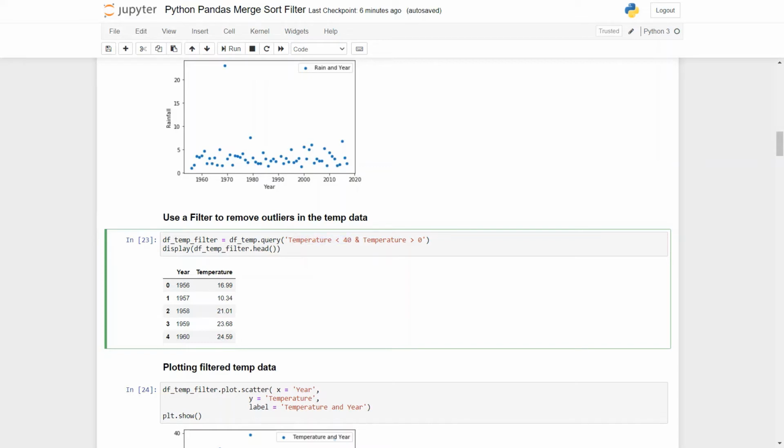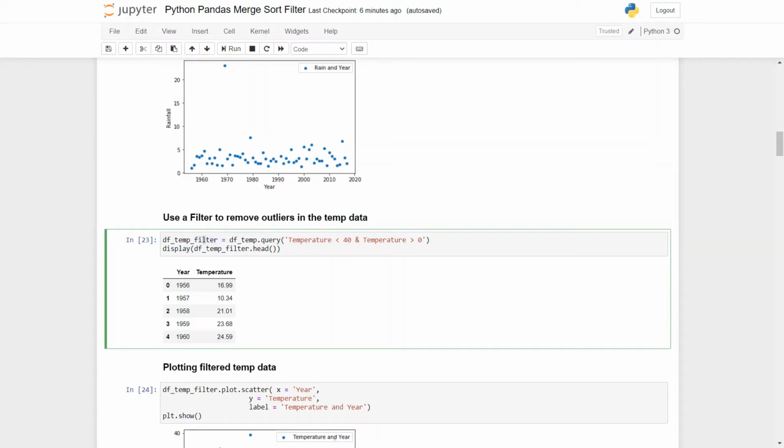These are the conditions given, and this we are doing by using the dot query functionality, and we are operating this on the temperature data frame, and we store all this selected data frame in the filtered data frame.